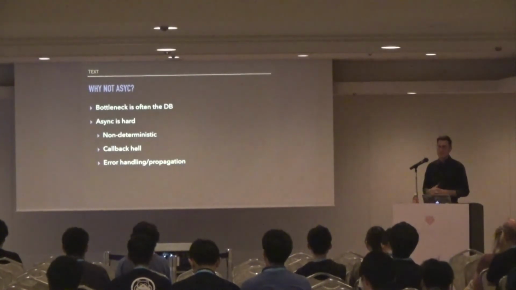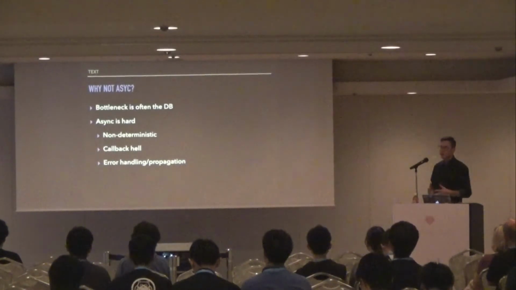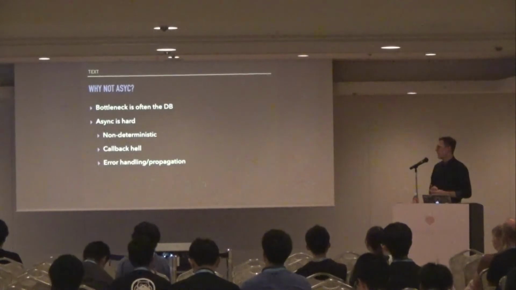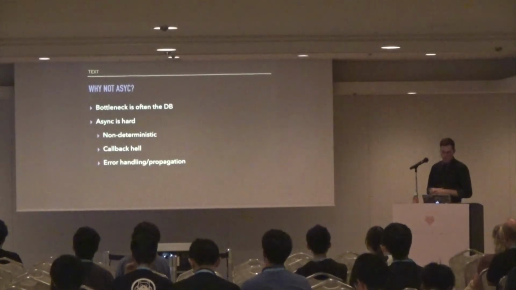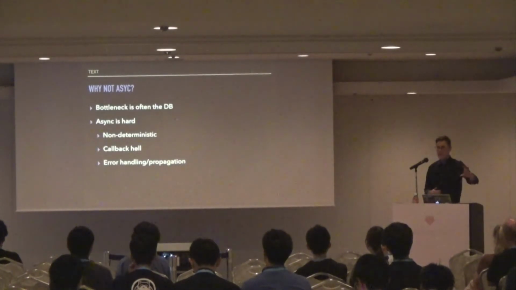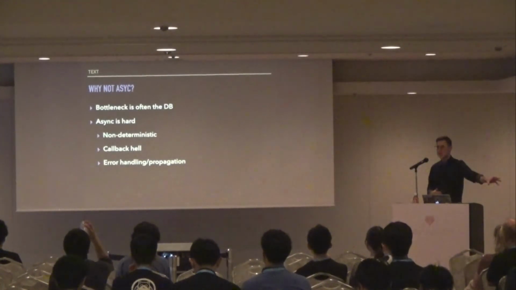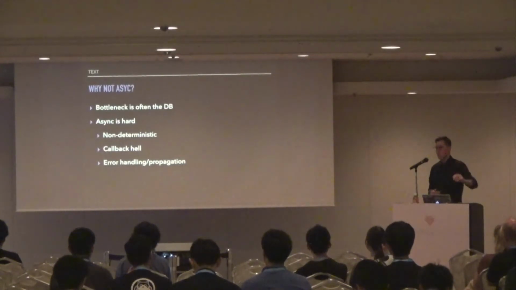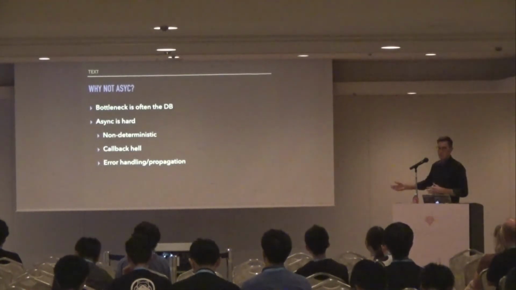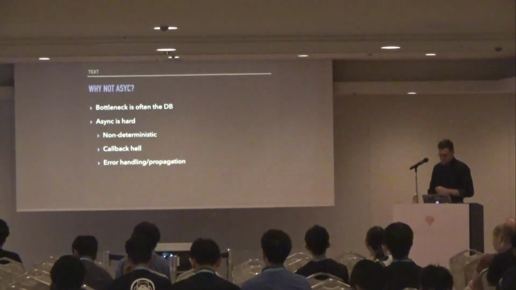Those are the kinds of things that you have to account for when you're doing this model of programming. We can potentially have callback hell, and then error handling and propagation becomes more difficult in this environment. So if you get an error in an asynchronous observable or promise, you have to propagate that error back through all of the transformations or all of the other observables that you've been executing, and that can be challenging.